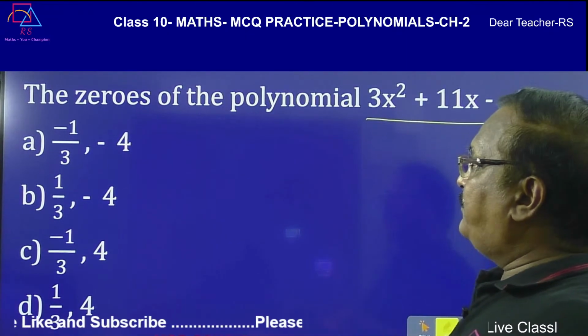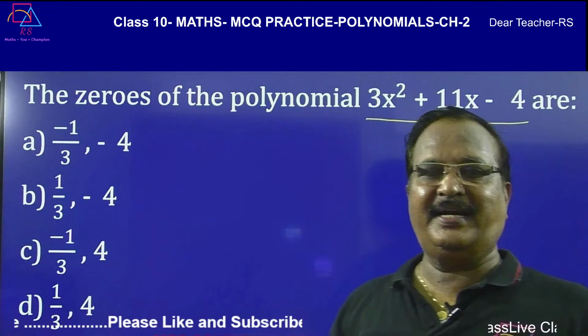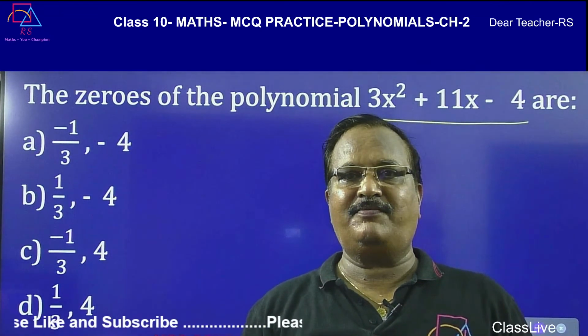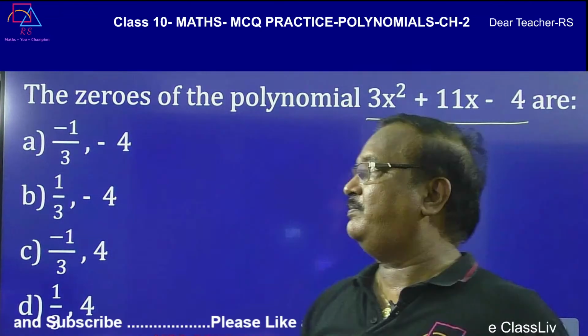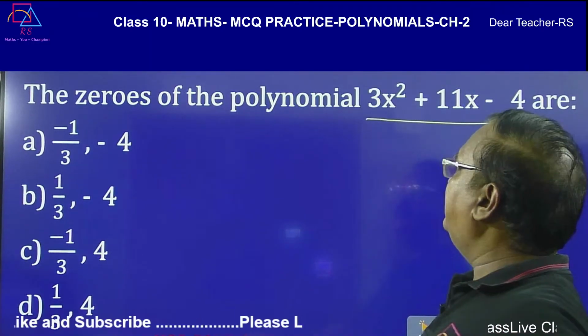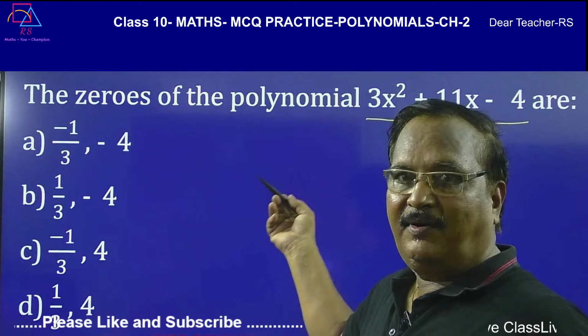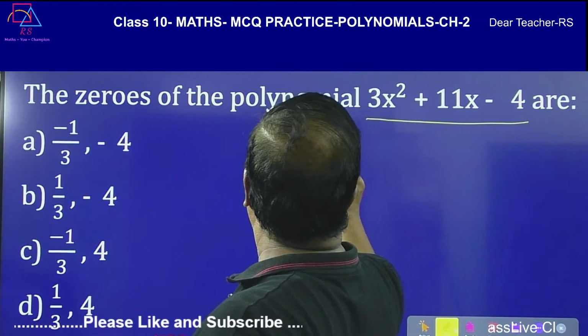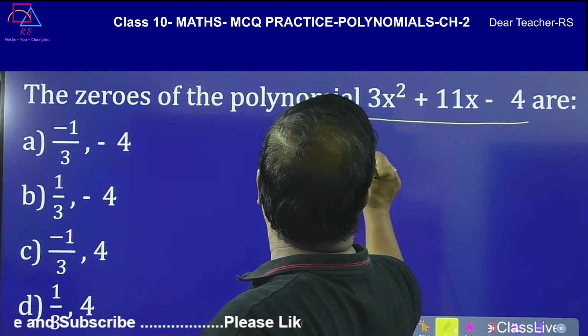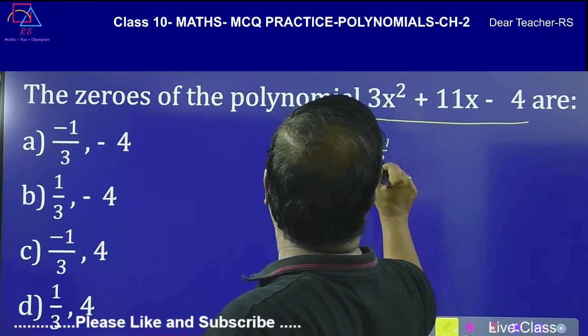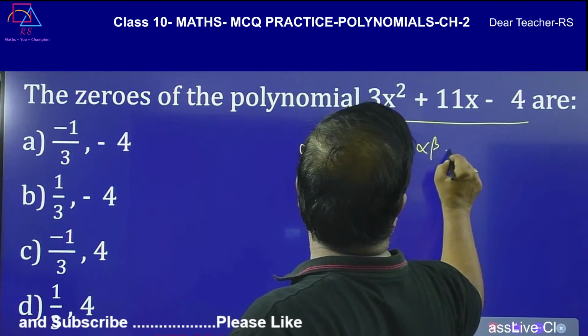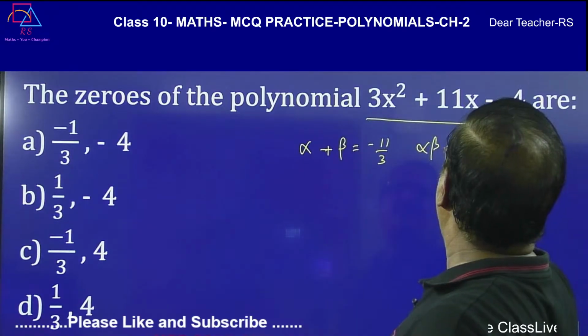So now you have to factorize to get the polynomial. There is a factorization method and another method also. Let alpha and beta be the zeros. So alpha plus beta is equal to minus 11 by 3, and alpha into beta is equal to minus 4 by 3.